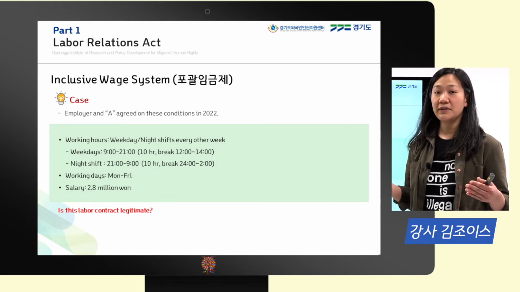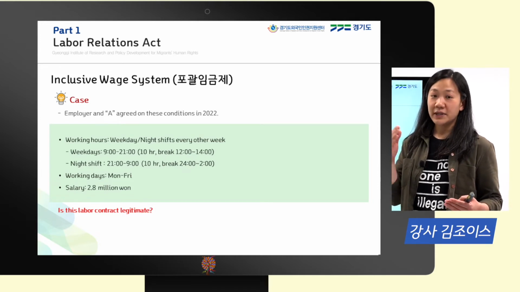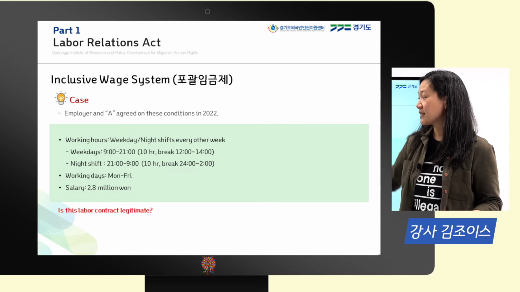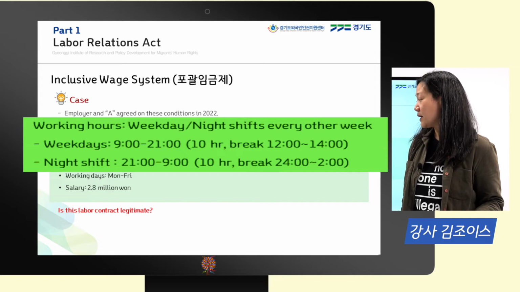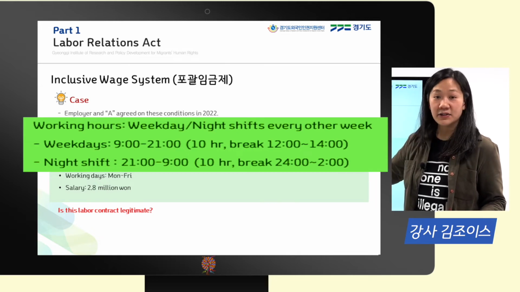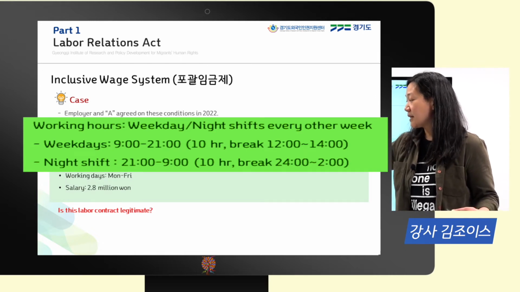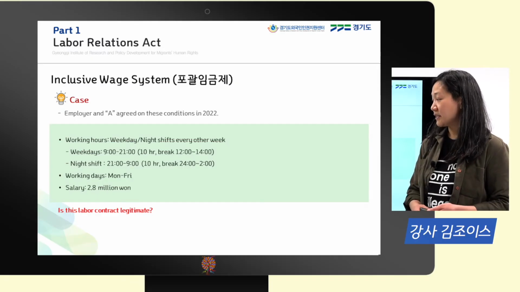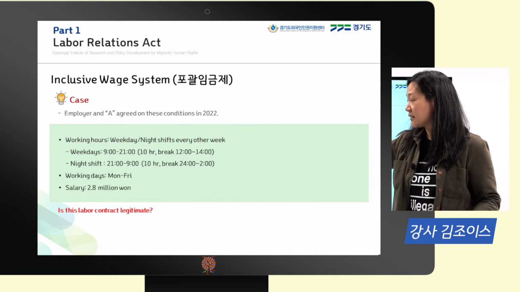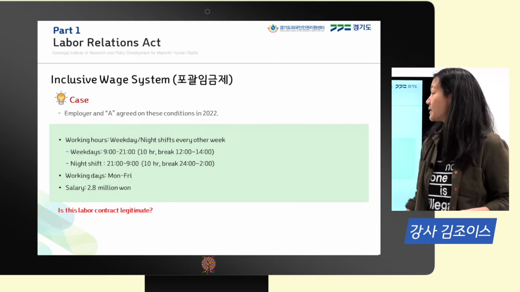So in 1 month, weeks 1 and 3, we're working weekdays, and then weeks 2 and 4, we're going to be working night shifts. And then during the weekdays, we're working 9 a.m. to 9 p.m. with a 2-hour break during the daytime. And then when we're working night shifts, we're going to be working 9 p.m. to 9 a.m. with a 2-hour break at midnight. Working days are Monday through Friday, and the salary is 2.8 million won. So is this a fair contract? Is it legitimate? So let's take a look.